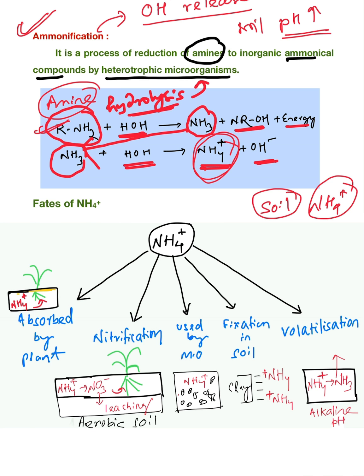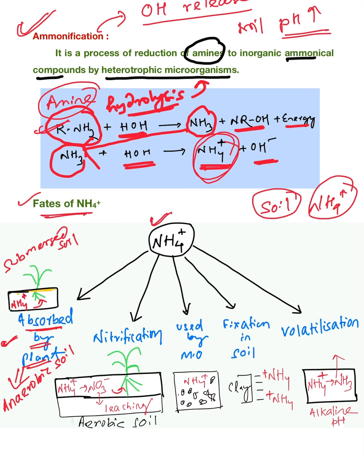Now what will happen to this NH4 plus? What are the fates of the NH4 plus, or ammonium ion? There are five different ways the NH4 plus ion can go. First of all, this NH4 plus ion may be absorbed by the plant. This is mostly found in anaerobic soil, or we can say submerged soil.